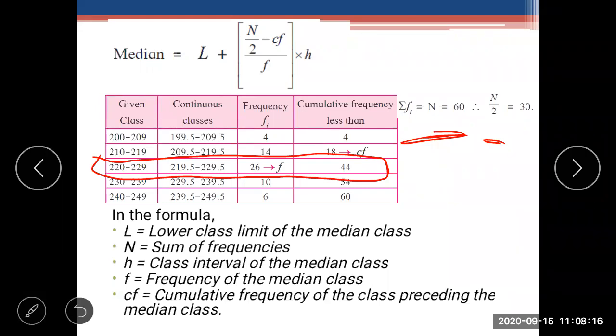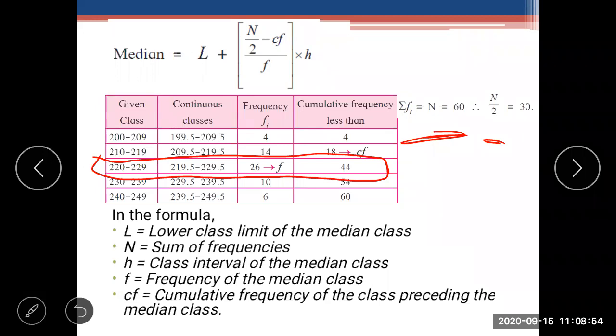Okay, good. So, first of all, what do we have to find in the median? Number one, we have to find the cumulative frequency. Number two, we have to add the frequencies. Number three, we have to divide n upon 2. Then we have to search L, H, F, and CF.